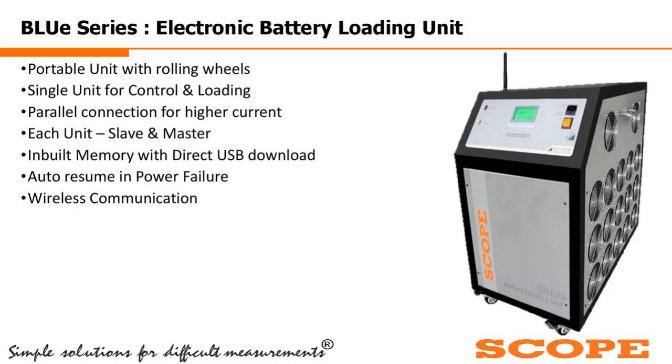So to discharge a higher battery bank capacity, we use the parallel connection to achieve the higher current. Whenever you do the parallel connection, one unit acts as the master unit, which controls the discharge process, and the other unit remains a slave unit. The work of the slave unit is to achieve the higher current, but the control is done with the help of the master unit.